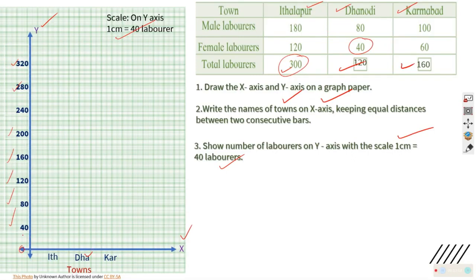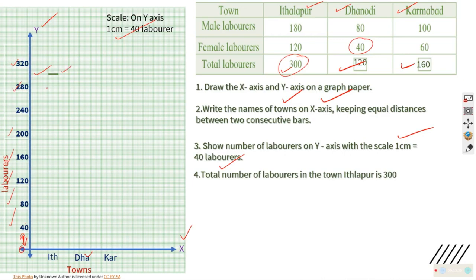Because all these are of equal distance, sometimes this distance will be different, that you will learn in another class, but now it is 40, 40, 40, 40 difference, and we made the y-axis with labels. Now you know all these things because you have learned bar graph last year, but here it is subdivided bar graph. There is a small difference. Total number of laborers in the town Ithalapur is 300. So it will reach up to here. I have marked it. You can see. That means in the case of Ithalapur, maximum bar will reach up to here.